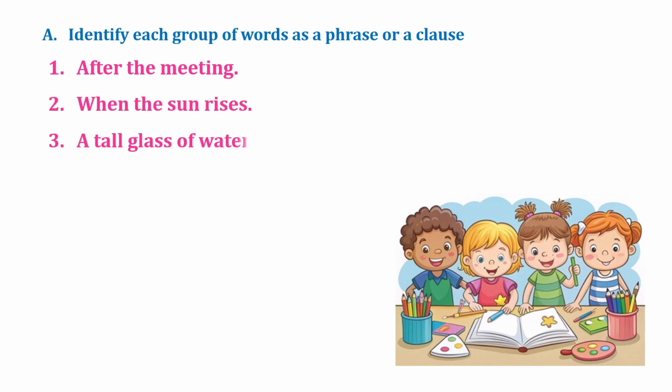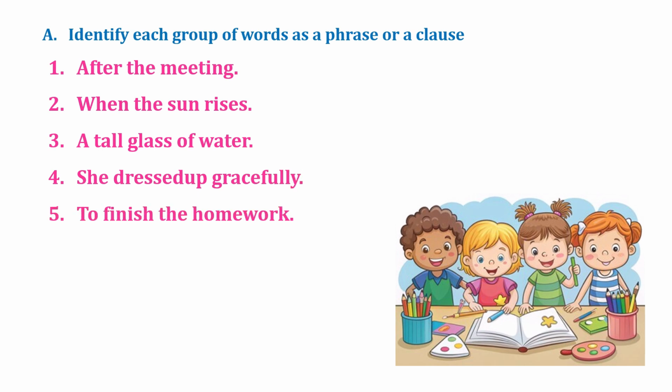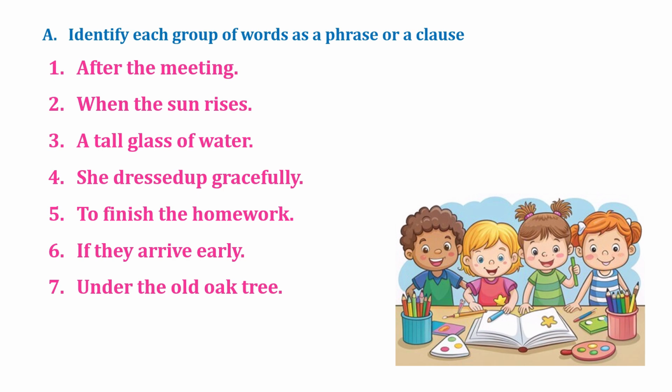A tall glass of water. She dressed up gracefully. To finish the homework. If they arrived early. Under the old oak tree. He runs every morning.